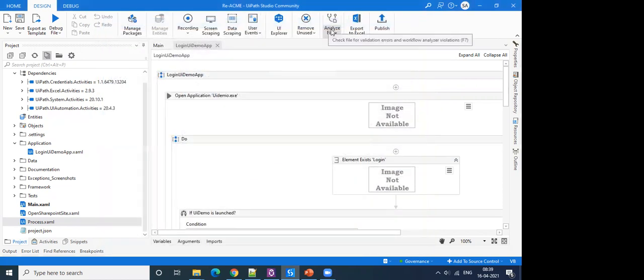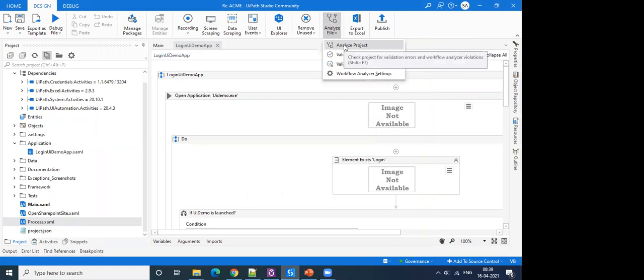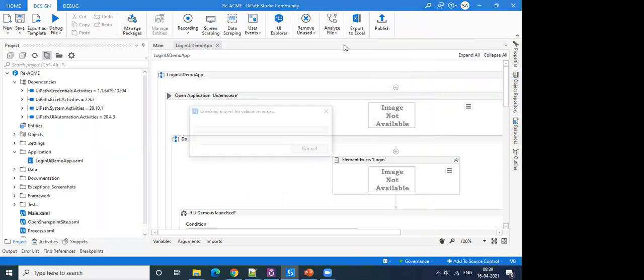And now to run this, you can just click on analyze project, and it will analyze your project. Workflow analyzer will start running.